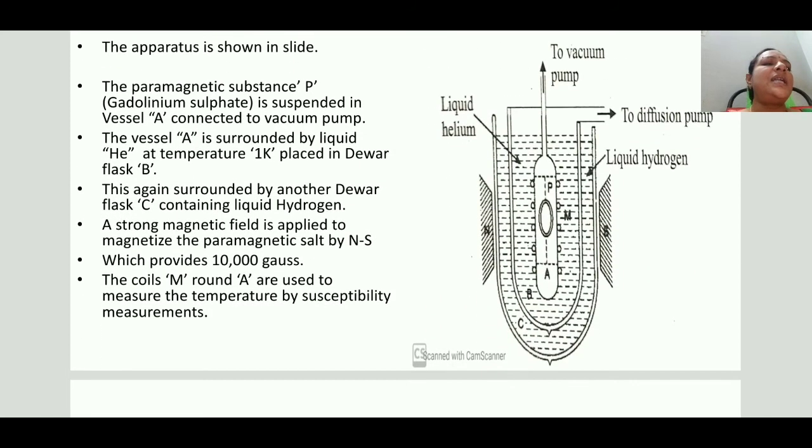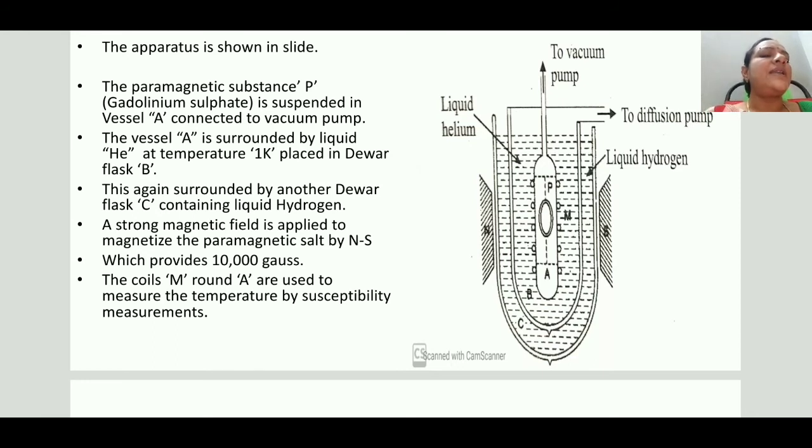In this adiabatic demagnetization, there is an experimental process. This is the vessel. The substance is taken in the form of a rod here. It is suspended with the help of silk or nylon thread. And this vessel is connected to a vacuum pump.